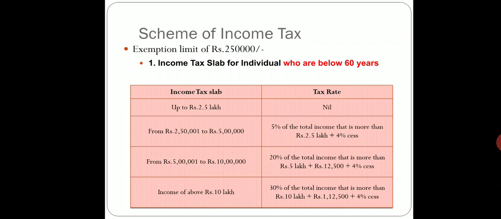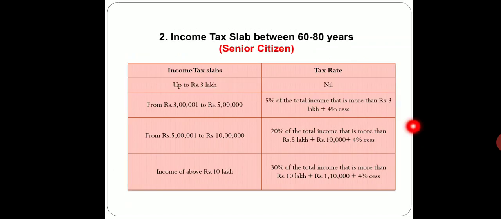Now here you can make out the income tax slabs on one hand, and on the other hand the tax rates you have been provided with. Up to rupees 2.5 lakhs, it means your exemption limit is 2.5 lakhs, the tax rate is nil, meaning your tax liability would be nil.